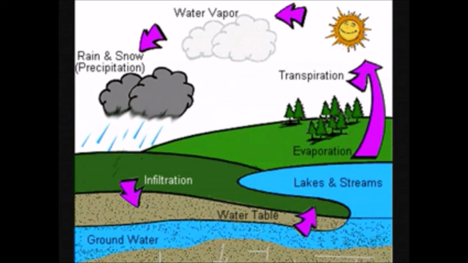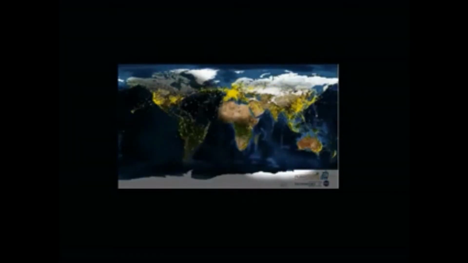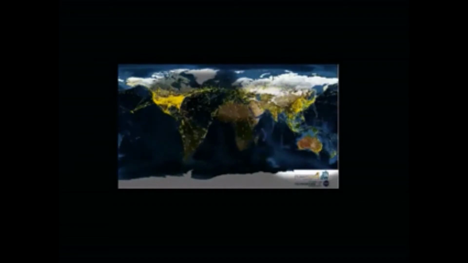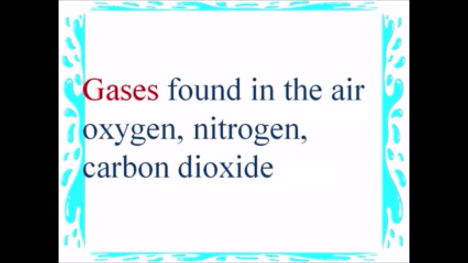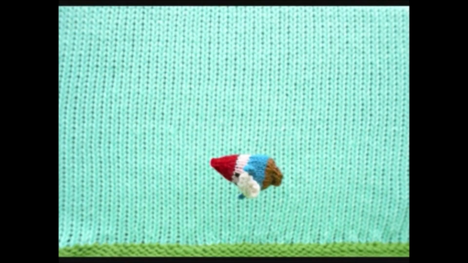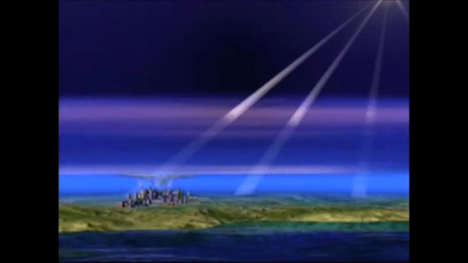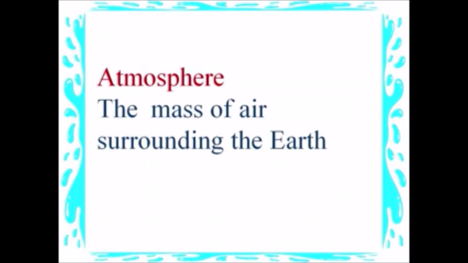Terms of the water cycle. Air, a mixture of gases, especially oxygen, required for breathing. Gases found in the air: oxygen, nitrogen, and carbon dioxide. Air mass, a huge body of air that has nearly the same temperature and humidity throughout. Atmosphere, the mass of air surrounding the Earth.